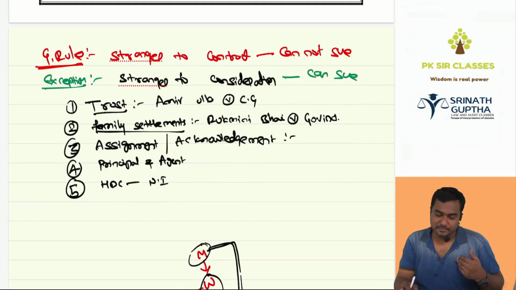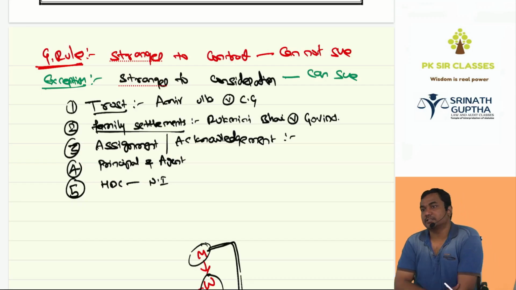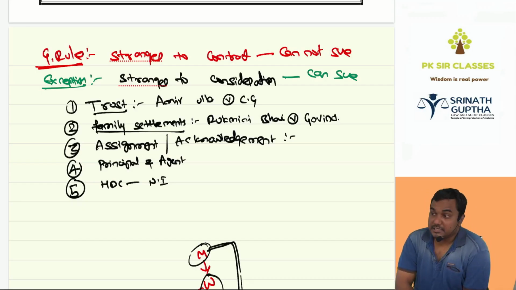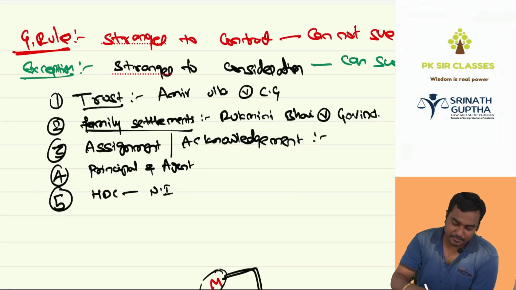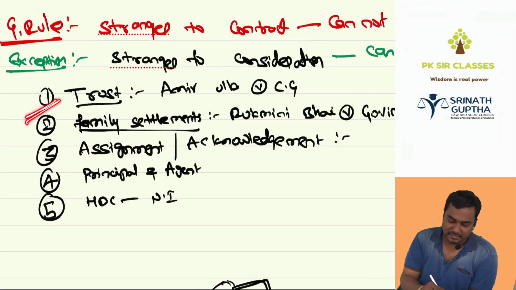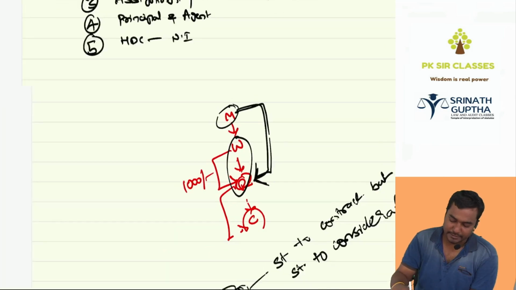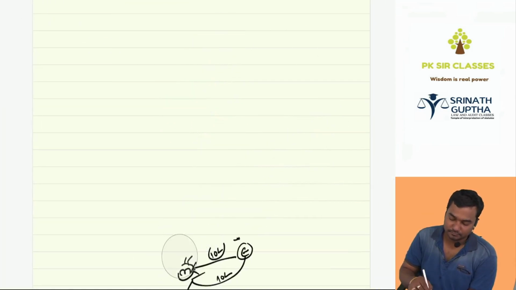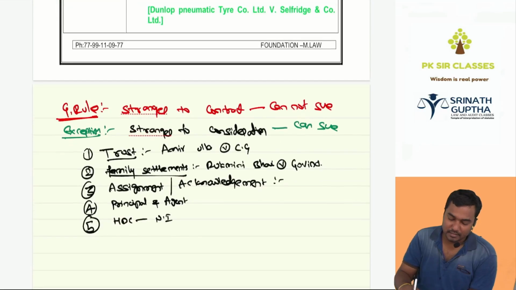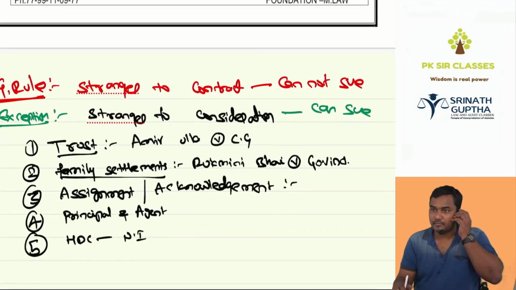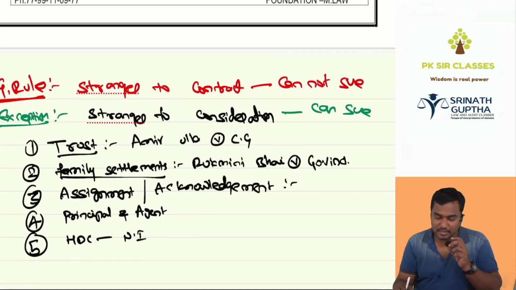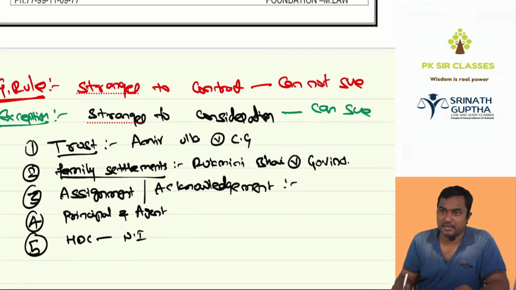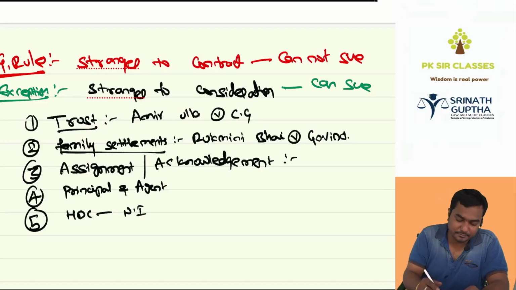So give me some examples, sir. When a stranger to consideration can sue, he is given 5 examples in the ICA. One is the trust, the other one is the family settlement, next one assignment, next principal and agent, and the last one is the holder in due course. First one is the trust, beta. We have seen a case, beta, Amirullah versus Central Government.